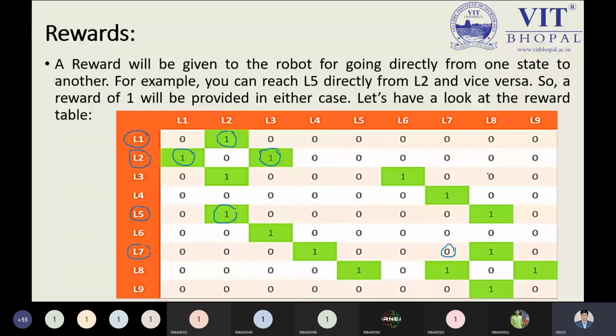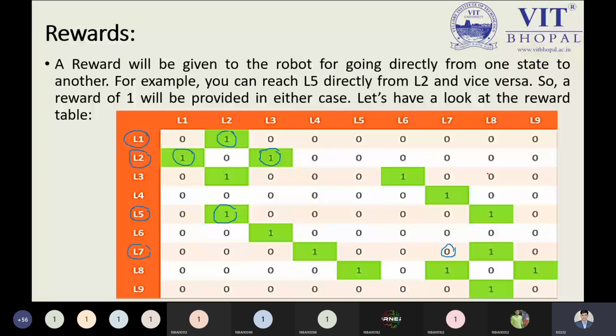The reward table gives the detail only in terms of 0 and 1 points. If we are getting the reward, then there will be a 1. So reward can be identified by its proper or possible movement. This table is visible to all. Yes, sir. Okay, so I'm explaining the reward table, how we are getting the value.